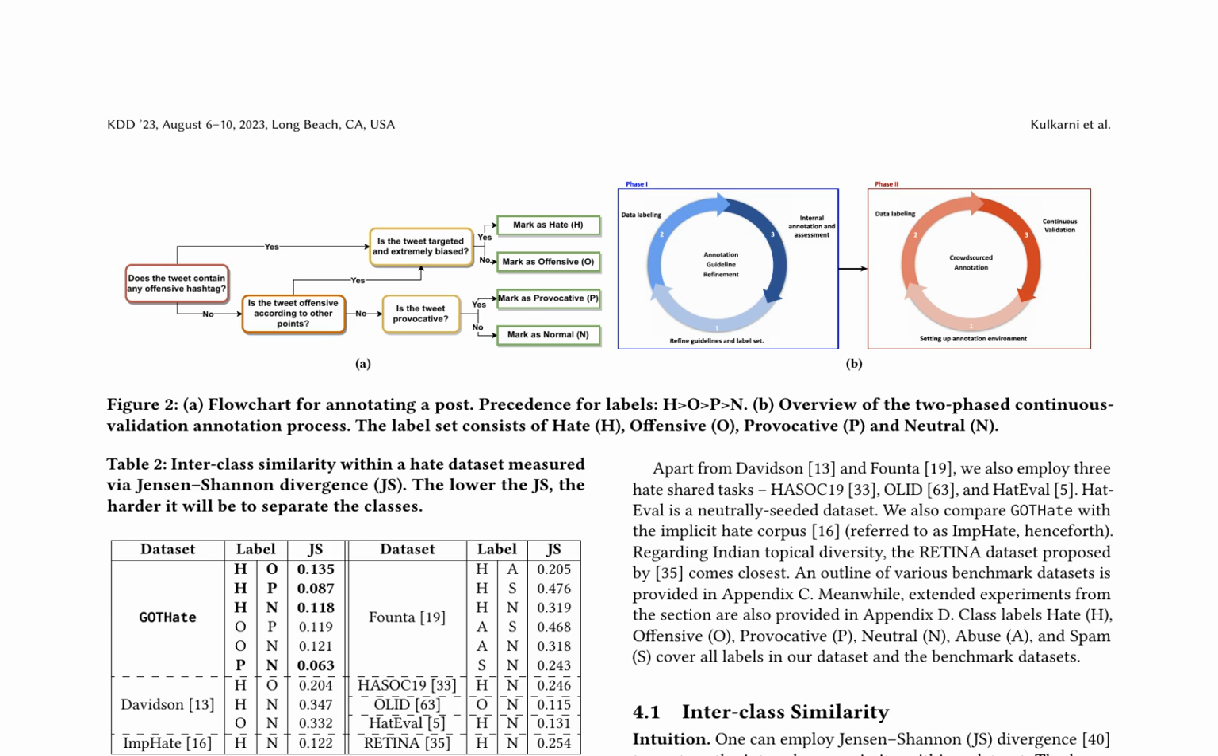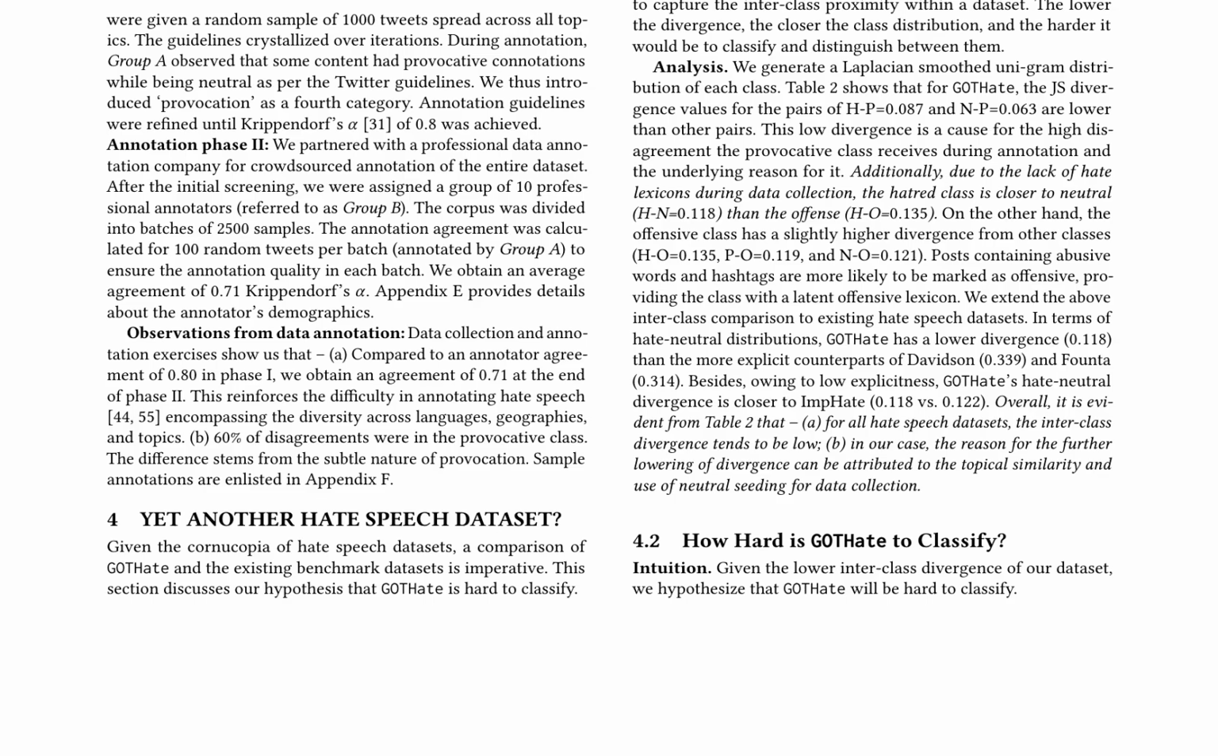GotHate is compared to existing benchmark datasets, including Davidson, Founta, HASOC 19, OLID, HatEval, and IMP Hate. To quantify interclass similarity, Jensen-Shannon divergence is employed, revealing that lower divergence values correspond to increased difficulty in classifying and distinguishing between classes. Results show that GotHate exhibits lower divergence values for specific class pairs, such as hate provocative and neutral provocative, indicating these classes are harder to separate.